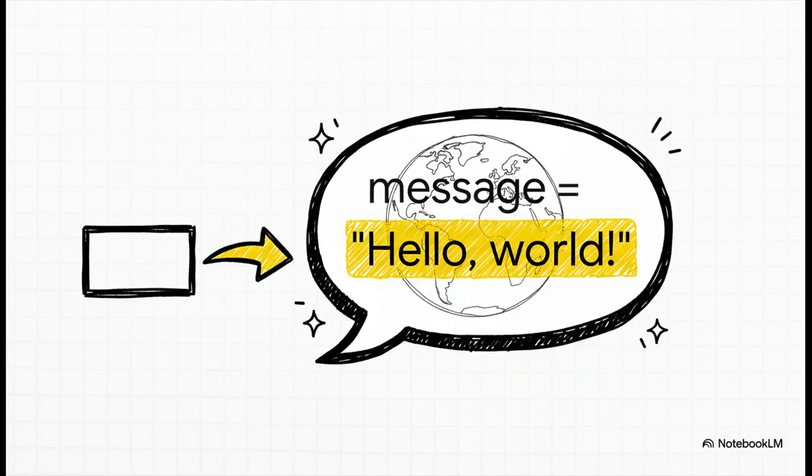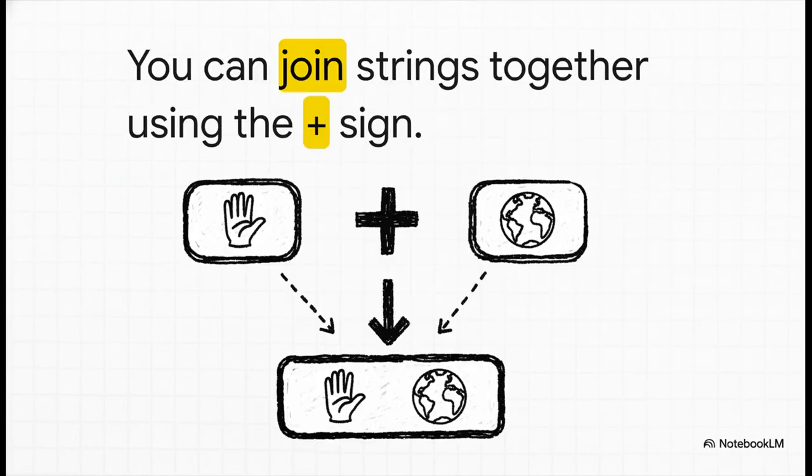And here it is, probably the most famous string in the entire history of programming. Hello, world! It's a tradition. It's often the very first thing anyone learns to code. All we're doing here is creating a variable, a box called message, and we're putting that classic greeting right inside it. And get this, you can basically do math with words. In Python, that little plus sign doesn't just add numbers. When you put it between two strings, it smooshes them together. So you could take a string that says hello and add it to another one that says world to create one complete message. Pretty cool, right?